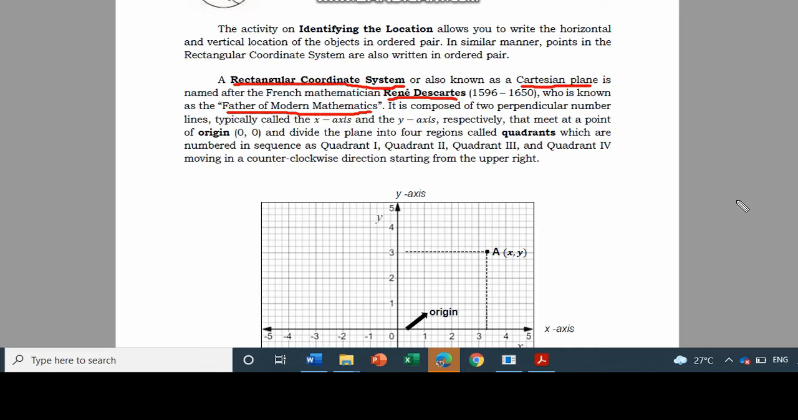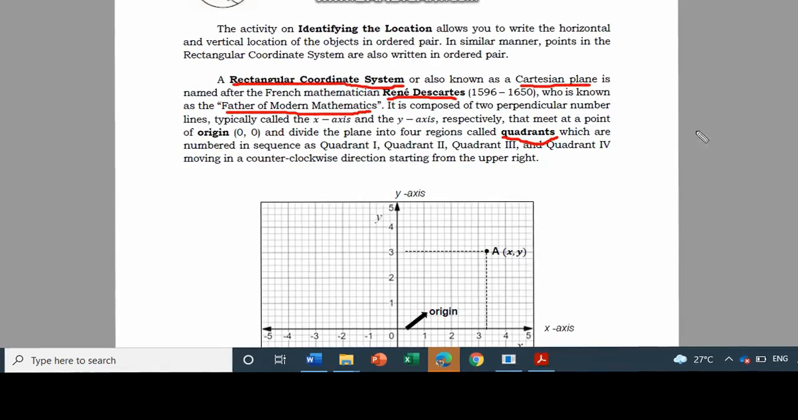So the coordinate system or the rectangular coordinate system or the Cartesian plane is composed of two perpendicular number lines. And these number lines are called the x-axis and the y-axis respectively. They meet at a certain point, which is the 0, 0, which is called the origin, and divide the plane into four regions called quadrants, which are numbered as quadrant 1, quadrant 2, quadrant 3, and quadrant 4, moving in counterclockwise direction starting from the upper right.